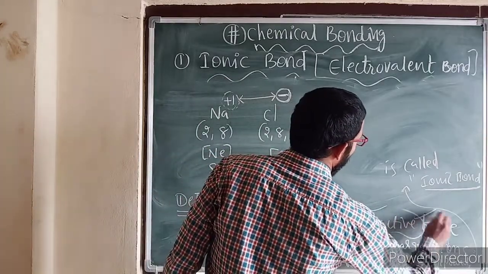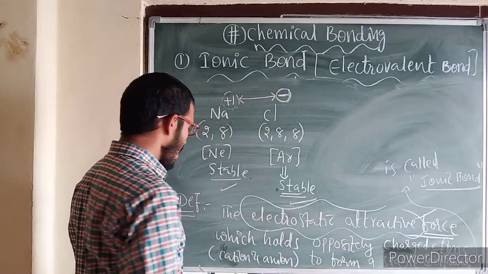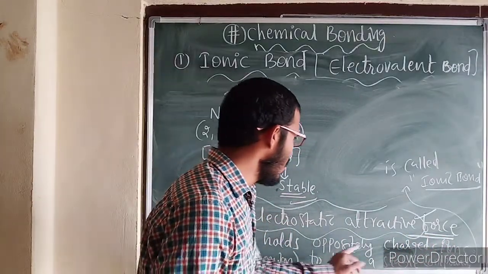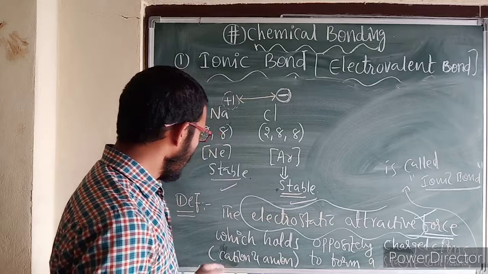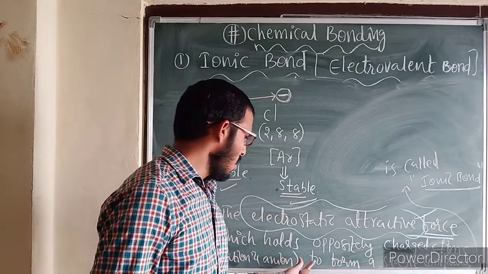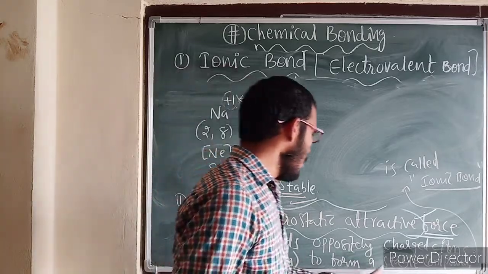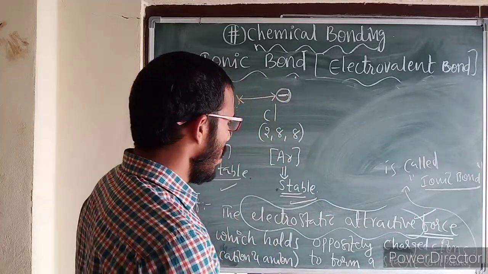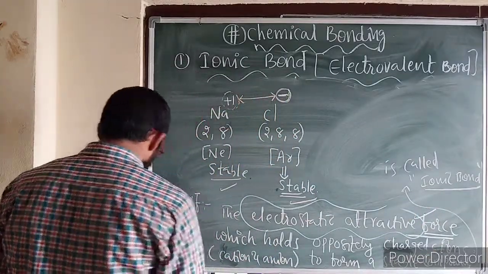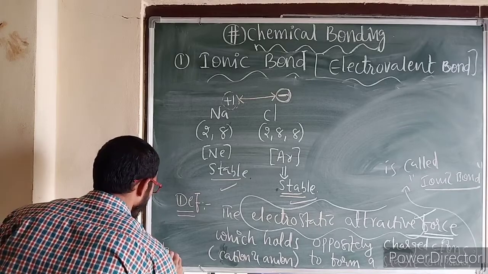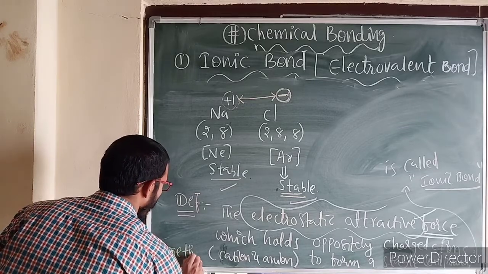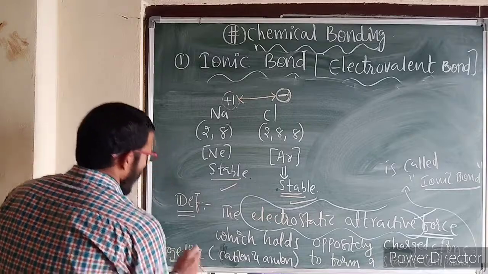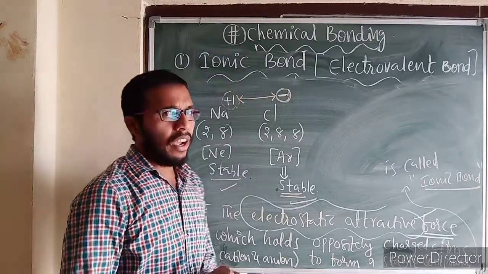So electrostatic attractive force which holds oppositely charged ions, cation and anion, together to form a stable compound is called ionic bond. Here I forgot to write together.